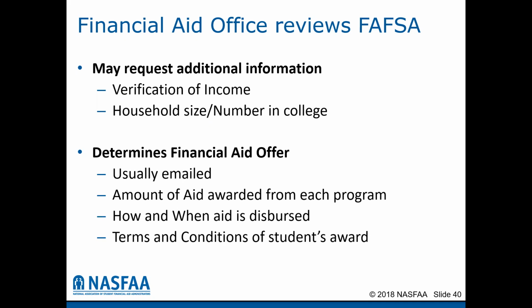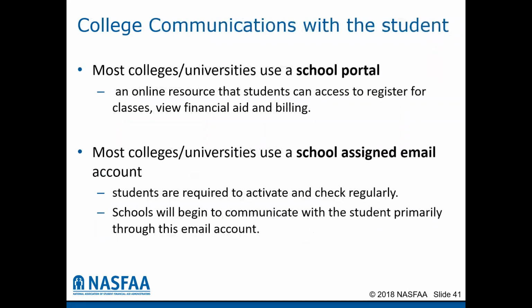Most colleges will send an email to the student once their financial aid offer is available and direct the student to the school's portal to review their financial aid offer. And in that offer will include an amount of the aid awarded from each program, an explanation of how and when aid is dispersed to the student's account, as well as the terms and conditions of the student's award.